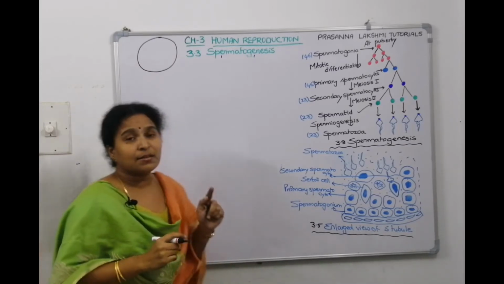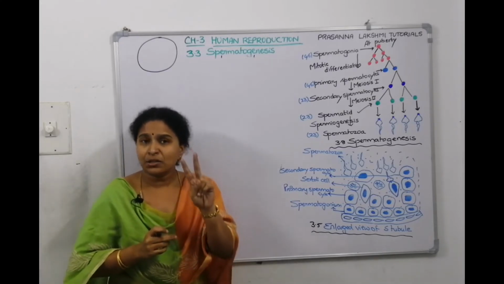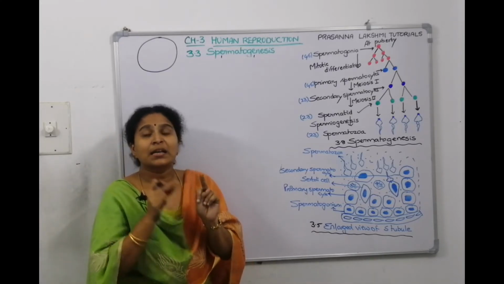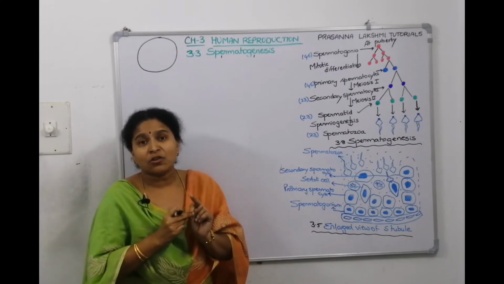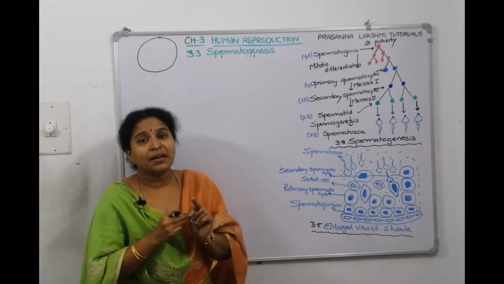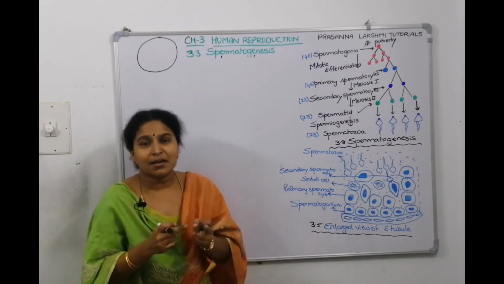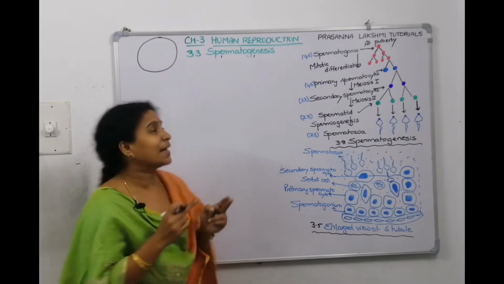Seminiferous tubule is internally lined by germinal epithelium. The germinal epithelium contains two types of cells. One cell is a cube-shaped cell. The cube-shaped cell is called spermatogonia. The other one is a conical, pyramid-shaped cell. It is a nurse cell, called Sertoli cells.